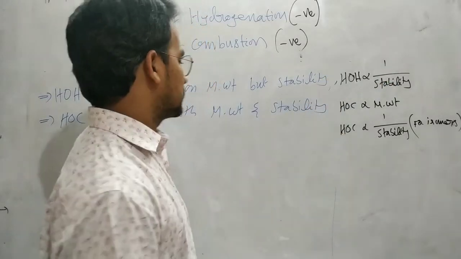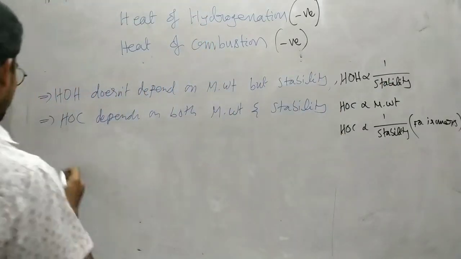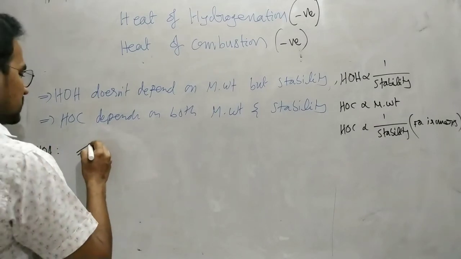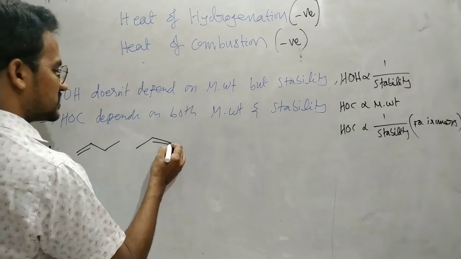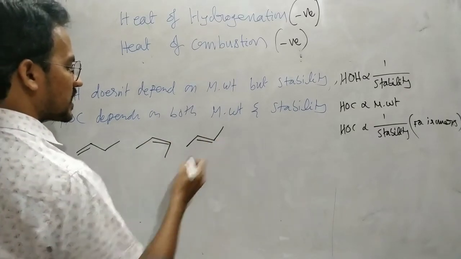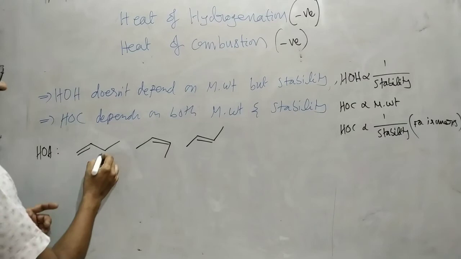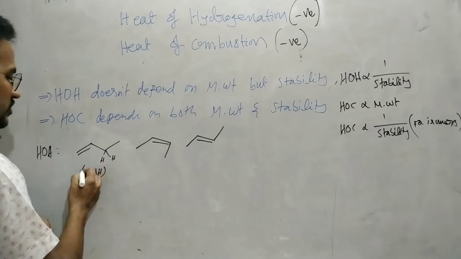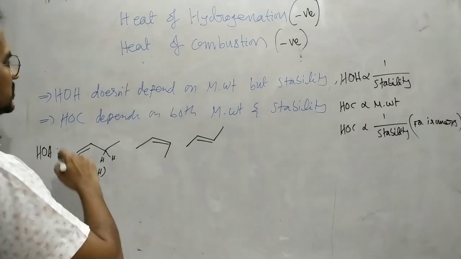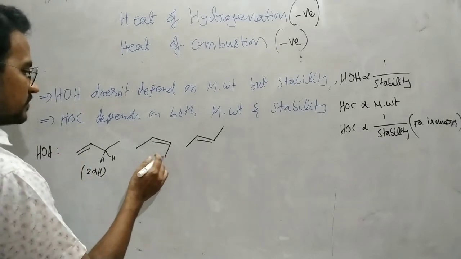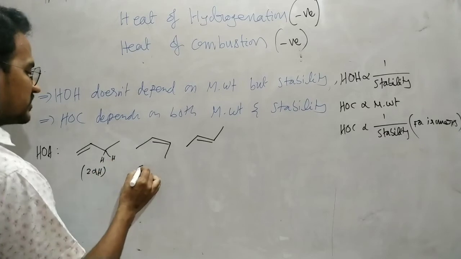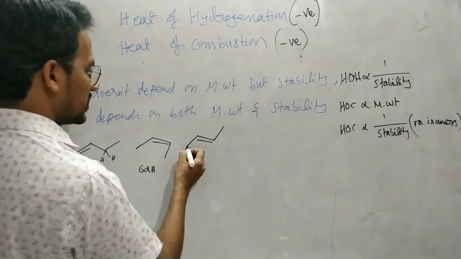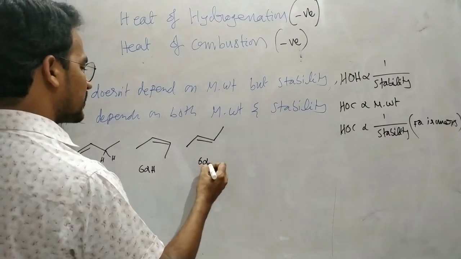First, let us discuss some examples of heat of hydrogenation. This is 1-butene, this is cis-2-butene, and this is trans-2-butene. Here, these two are the alpha hydrogens, so it is stabilized by 2 hyperconjugate structures. And next, this one has 3 alpha hydrogens, and this 6 alpha hydrogens. So 6 hyperconjugate structures.